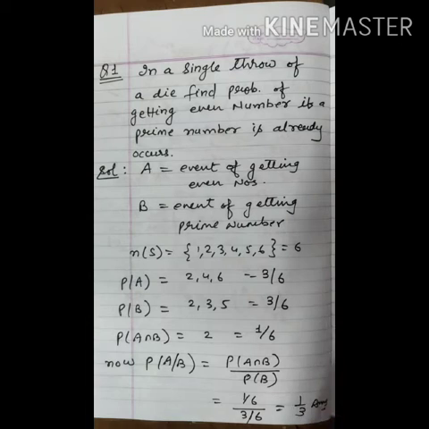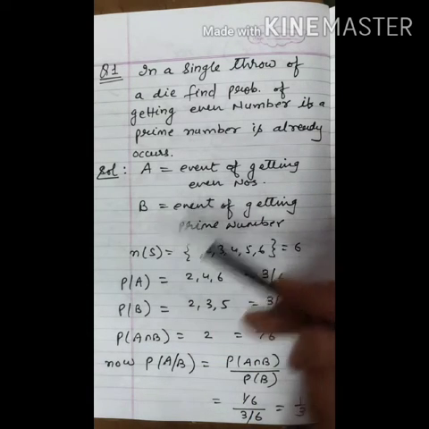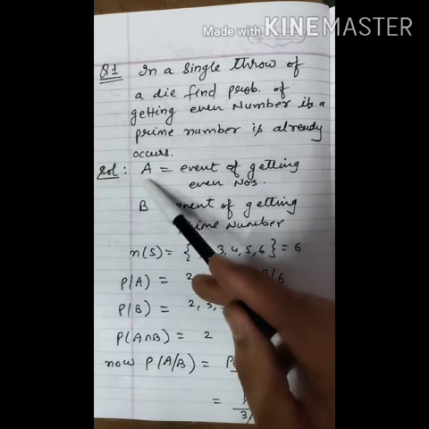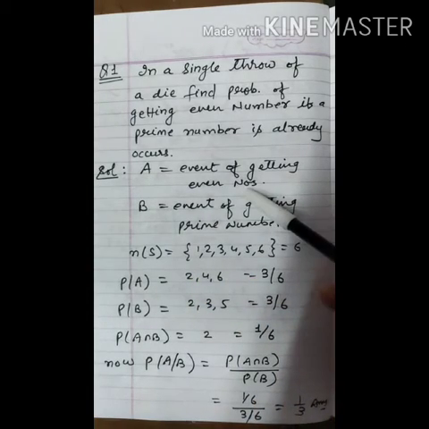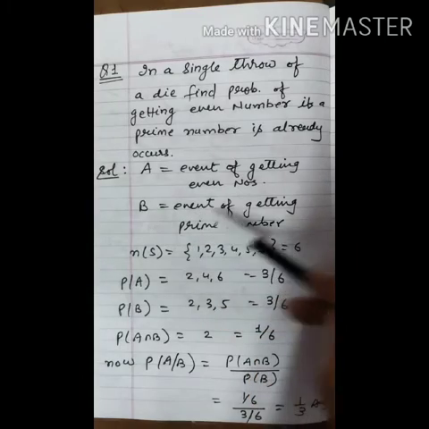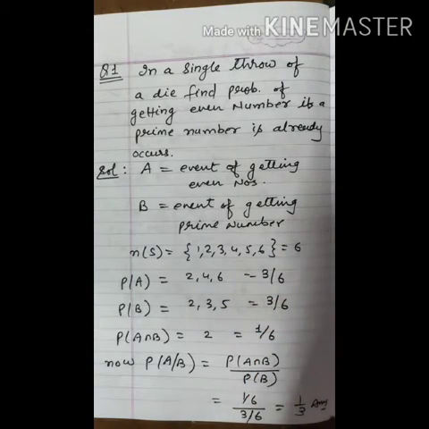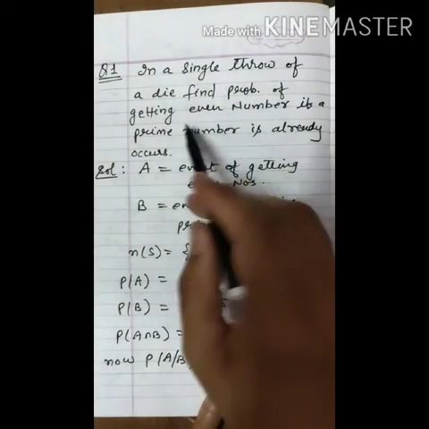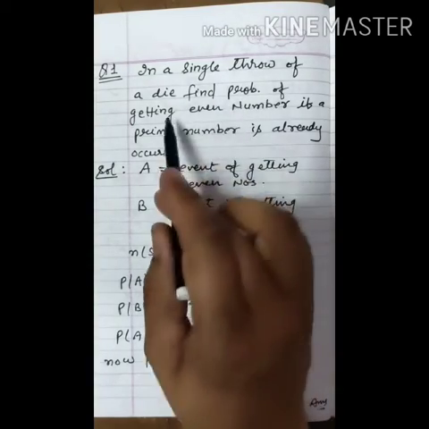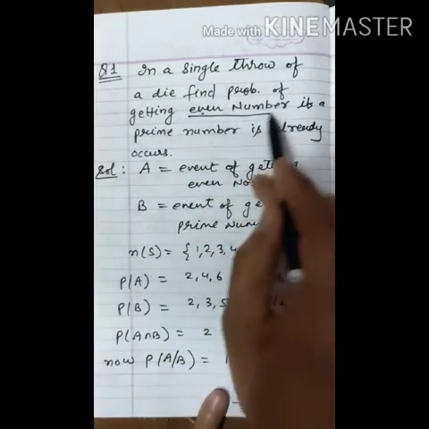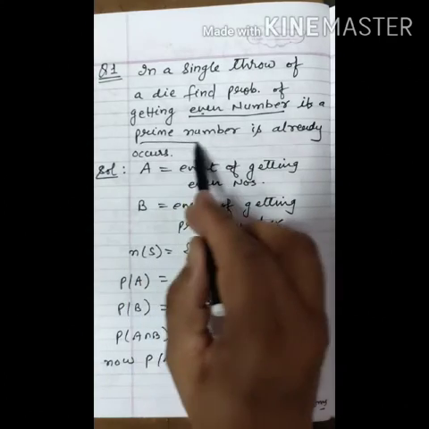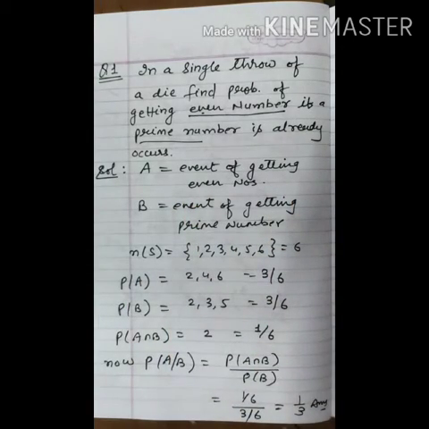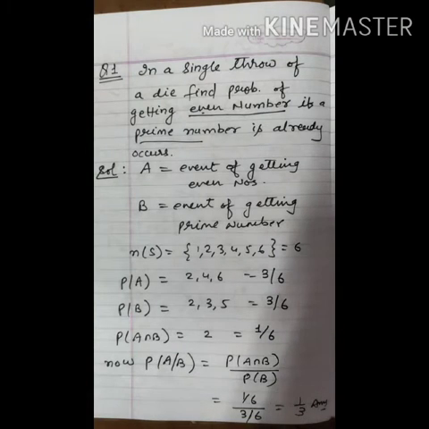Now, how will this question be solved? Let's see. Consider two events, A and B. Event A is the event of getting an even number and event B is the event of getting a prime number. How will you identify the two events? The first event will have "find the probability" written before it. So probability of getting an even number and probability of getting a prime number, "if" is written here. In this way we will be able to identify what is given in the question.